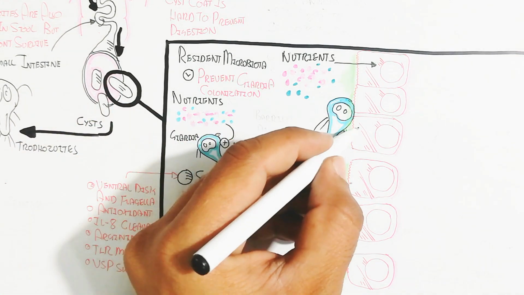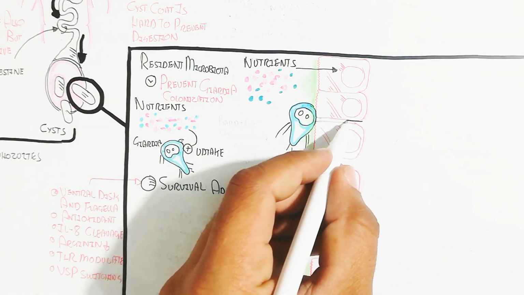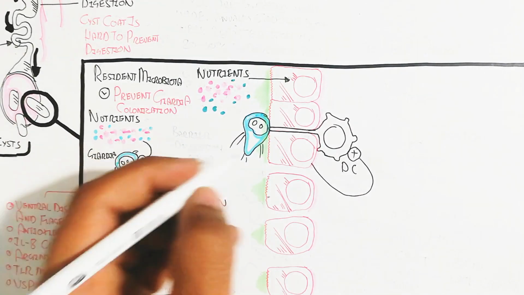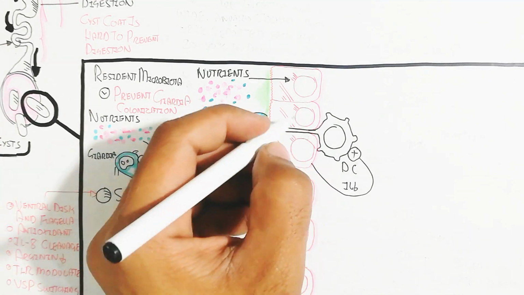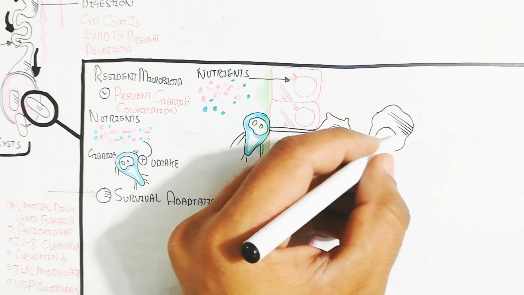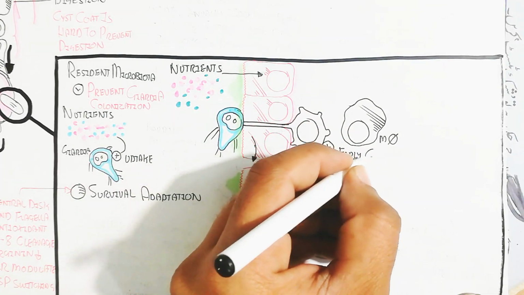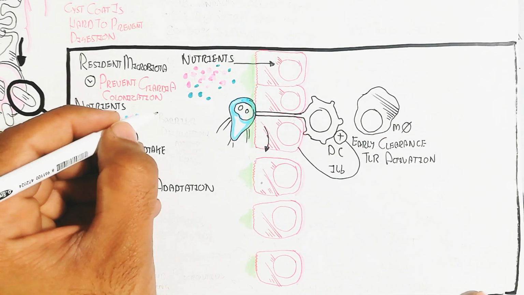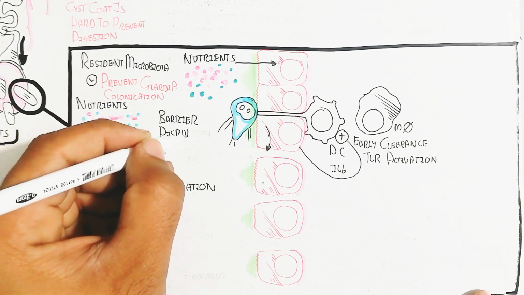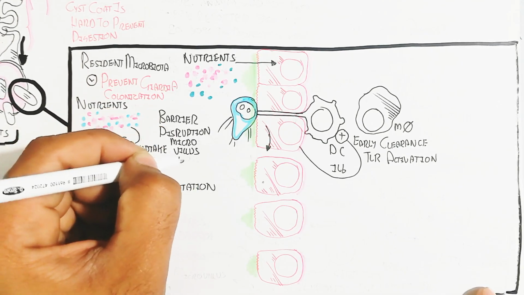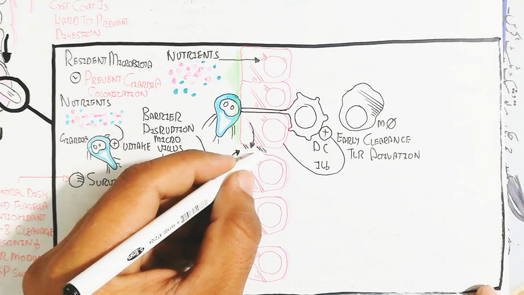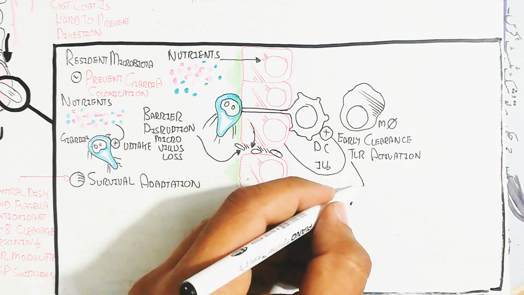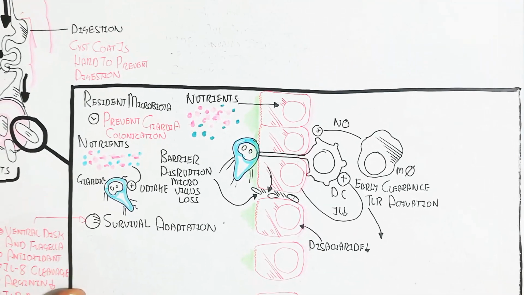Here you can see the enterocytes, and the dendritic cell is recruited due to interleukin 6 production from the inflammation of the cell. This inflammation brings early clearance through toll-like receptor activation. After this the dendritic cell recruits macrophages to produce nitric oxide, and nitric oxide itself is inflammatory. As inflammation progresses, interleukin 6 leads to more recruitment, including mast cells, and early clearance occurs.